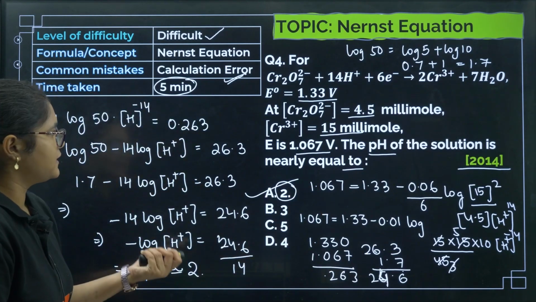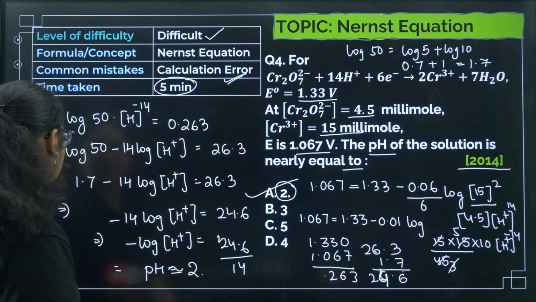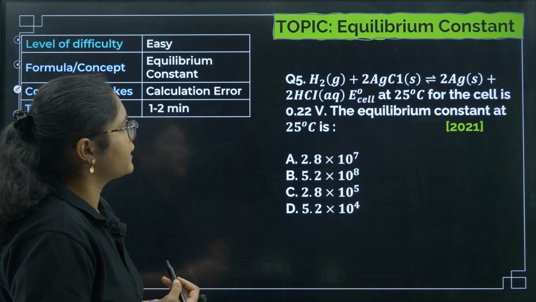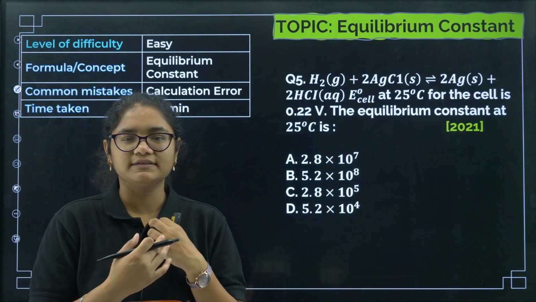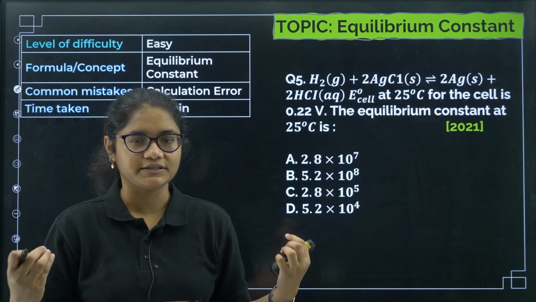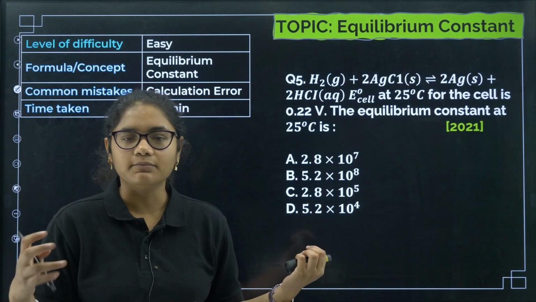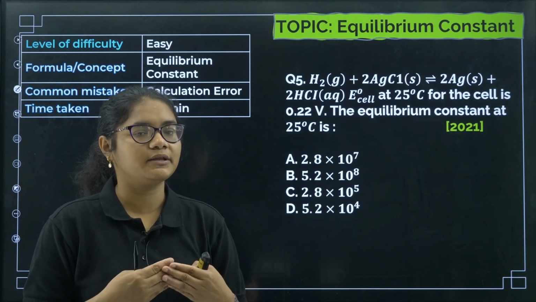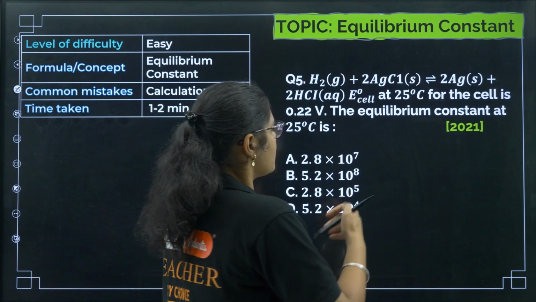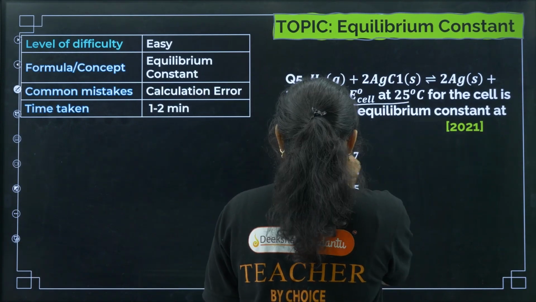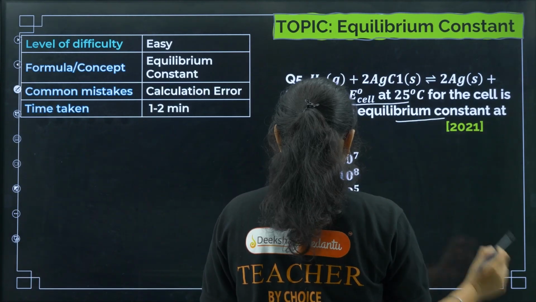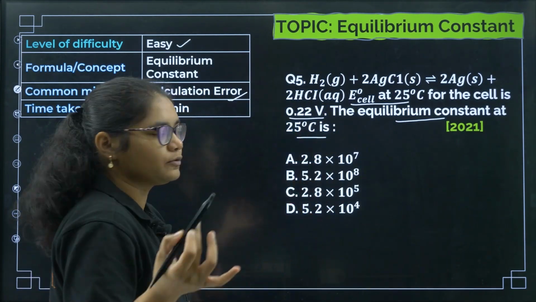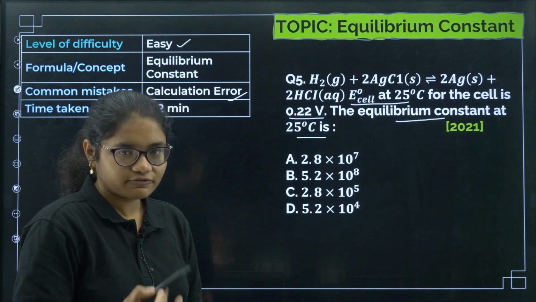Okay, so this is a lengthy question, so you need to take 5 minutes of time. Now, next question. Again the question is from equilibrium constant. I have seen in electrochemistry, because the Nernst equation calculations are very lengthy, questions have been mostly asked from the equilibrium constant formula. So you need to revise these two formulas of equilibrium constant more frequently. Now the question gives E naught cell, and you need to calculate the equilibrium constant. This question is easy, being direct formula based, but you may make errors in the calculation part, because it requires a lot of calculation.